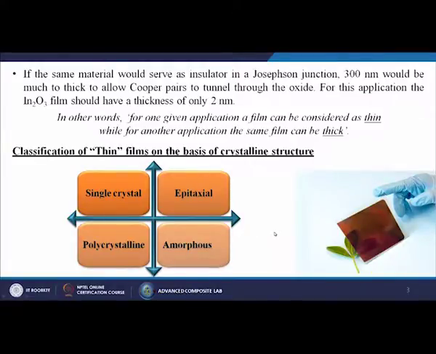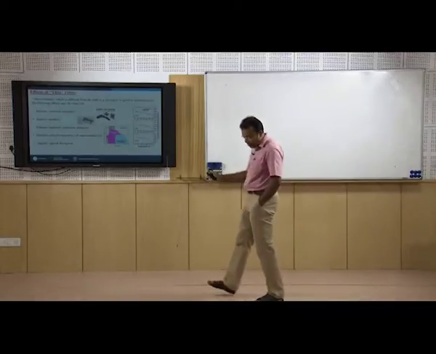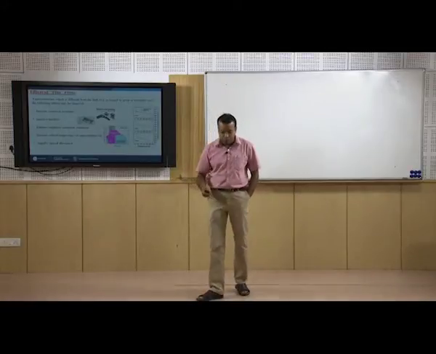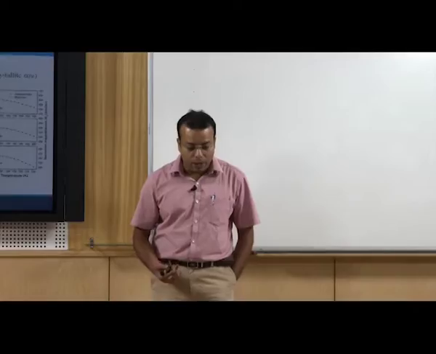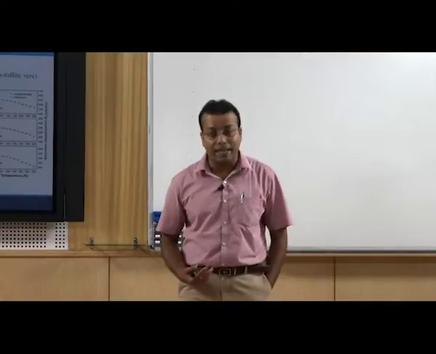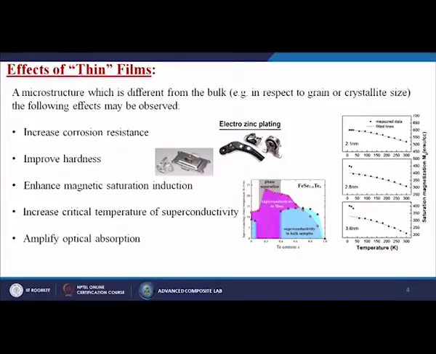Now, the effects of thin films. In this slide I am going to discuss what advantages we get if we use those kinds of thin films. A microstructure which is different from the bulk, that means with respect to grain or crystallite size, the following effects may be observed: increased corrosion resistance, improved hardness, and enhanced magnetic saturation induction,